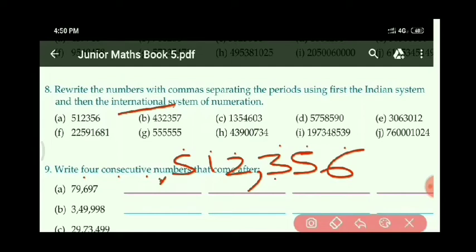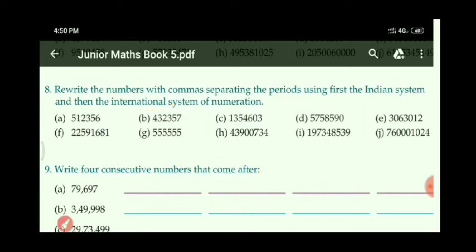So we call it the naming word. What will be of this one? 512,356. Why? 512 is coming in the 1000 period. So you have to write these numbers according to the Indian system, and the second one according to the international system. Let us see how to write.